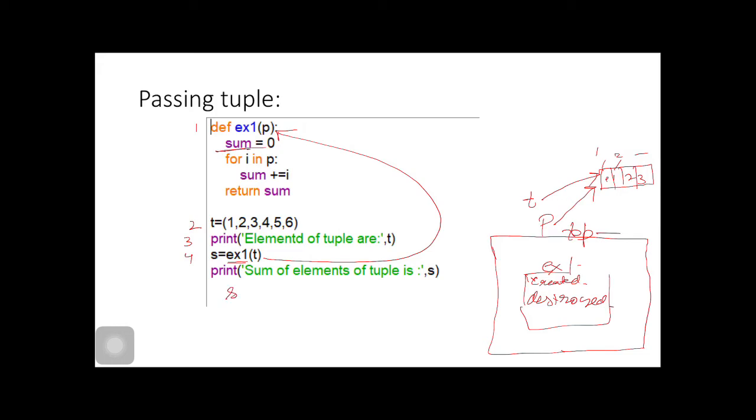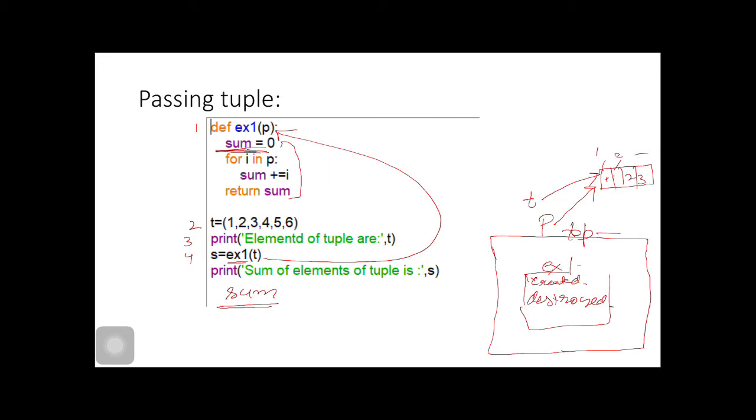If we would try to find the value of sum here, we will get an exception, a name error or whatsoever. Why are we getting an error here? Because sum is not in the main program. Sum gets created here and is destroyed when the function returns.